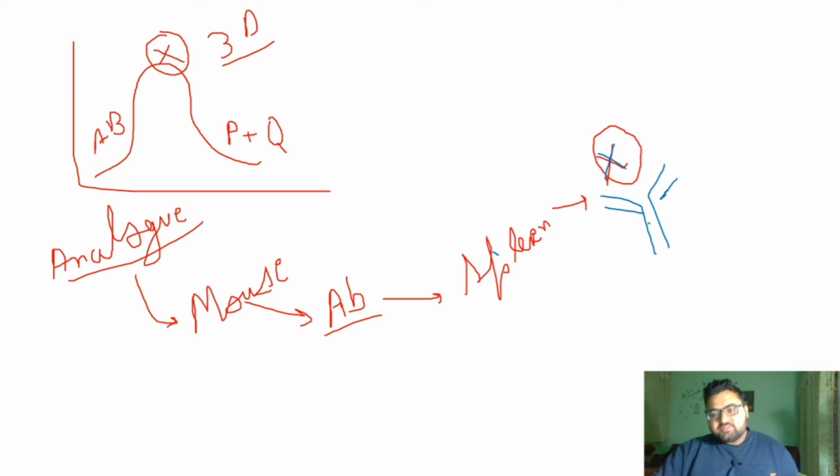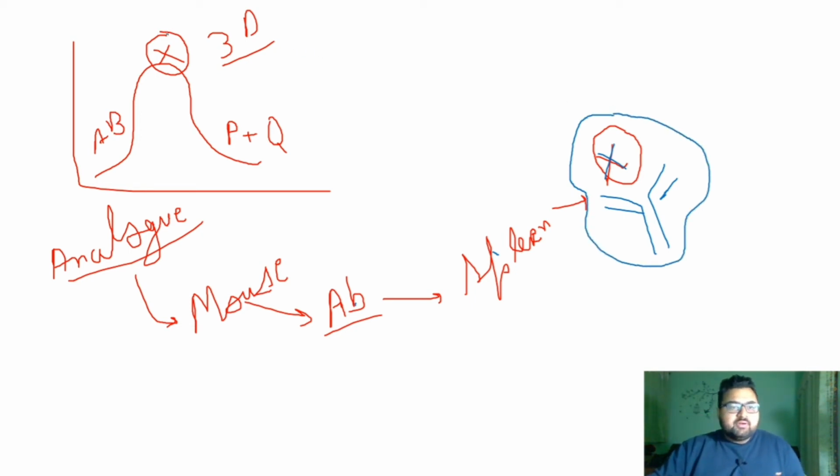So when we insert these antibodies that are extracted from the mouse into a reaction mixture, these antibodies will bind to the transition state complex, that is E A plus B. This is the transition state complex to which these antibodies will bind, and once these antibodies bind to the reaction intermediate or transition state complex, it stabilizes the transition state complex.